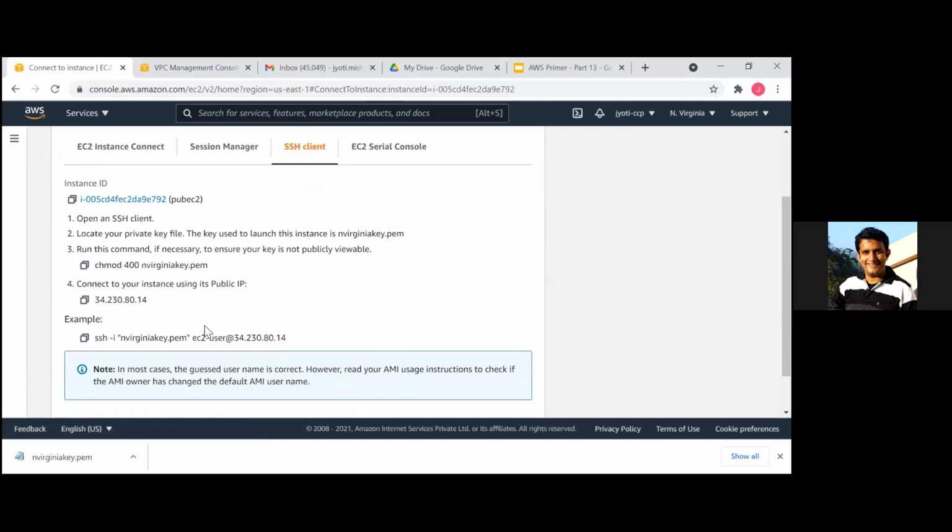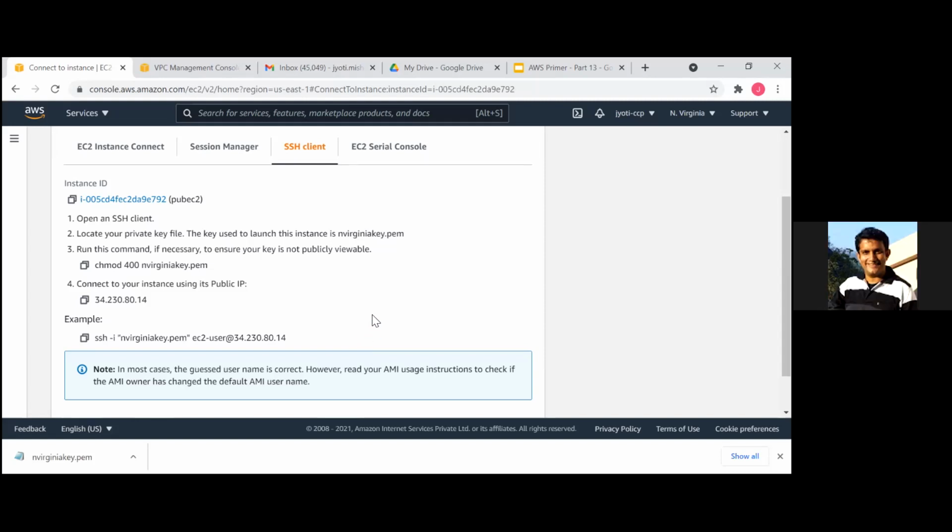Can you repeat that once again, please? Yeah. So if you are on a Linux or Mac machine, first go to the path where you've saved your .pem file. Then do chmod 400 or 700 and give the right accesses. And with this you connect to your public instance.